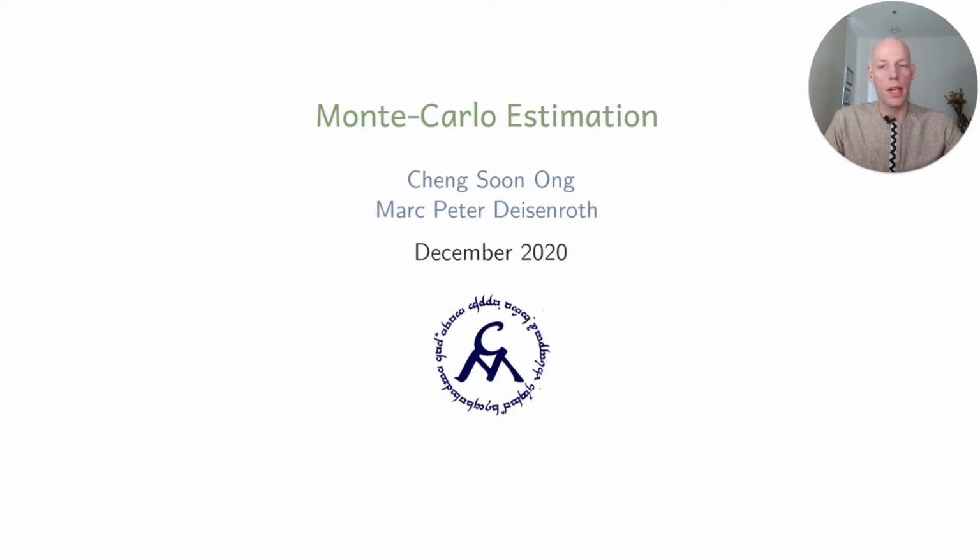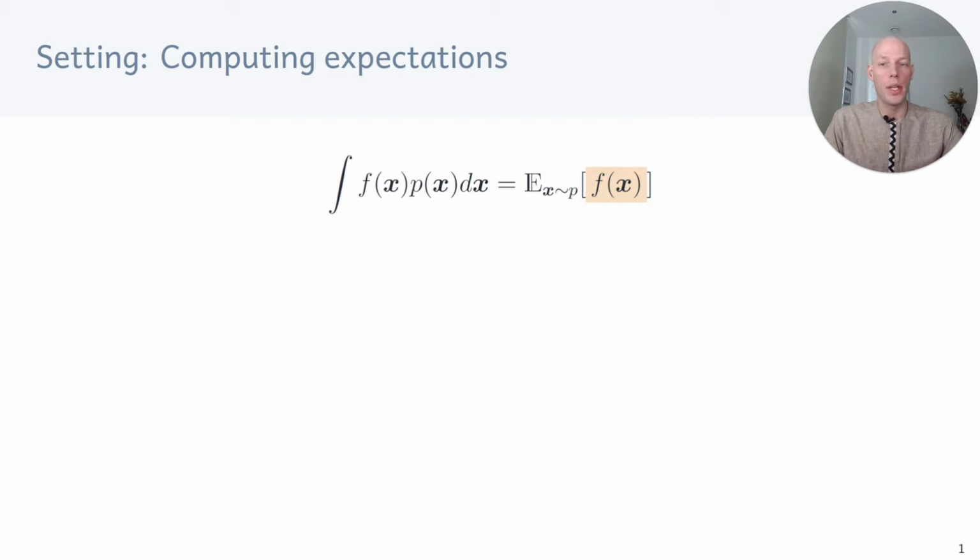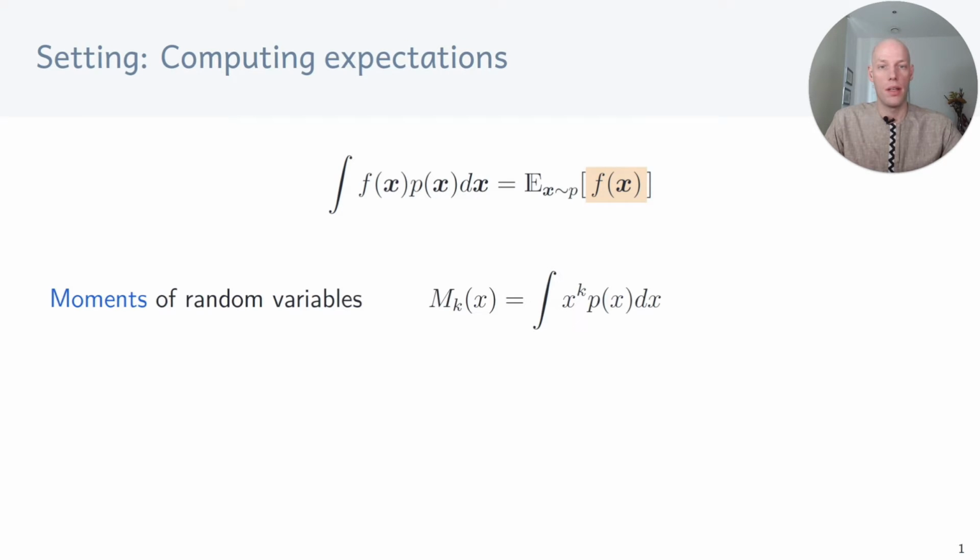Here we will be looking at Monte Carlo estimation as one way to compute integrals. We look at the problem of computing expectations, that means computing the value of the integral of f of x times p of x dx. It turns out that expectations are pretty important and they appear in many places.